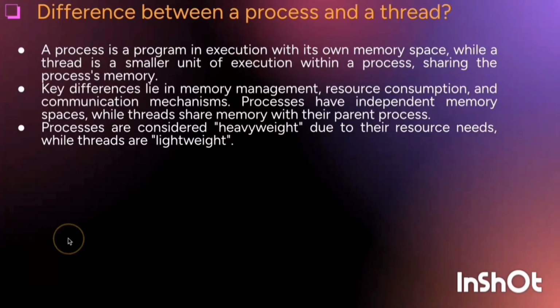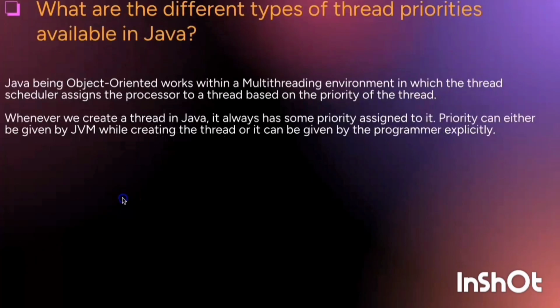Next, the difference between a process and a thread. A process is a program in execution with its own memory space, while a thread is a smaller unit of execution within a process, sharing the process's memory. Key differences lie in memory management, resource consumption, and communication mechanism. Processes have independent memory spaces, while threads share memory with their parent process. Processes are considered heavy while threads are lightweight.